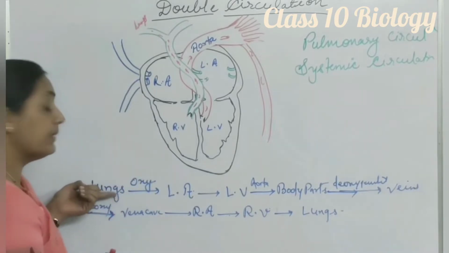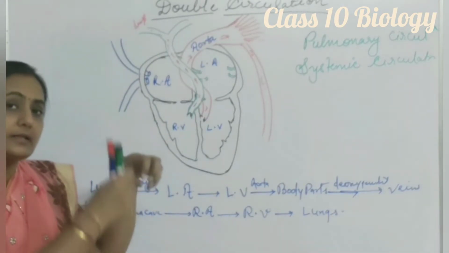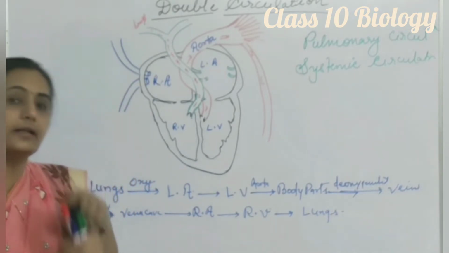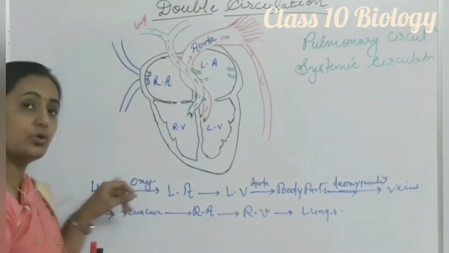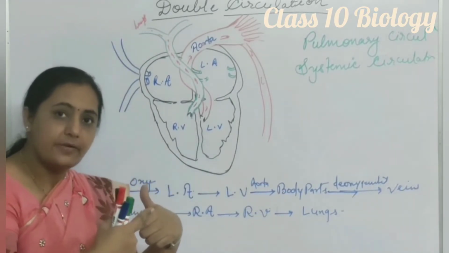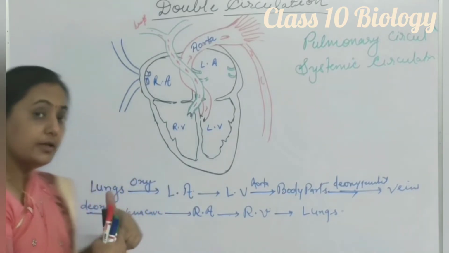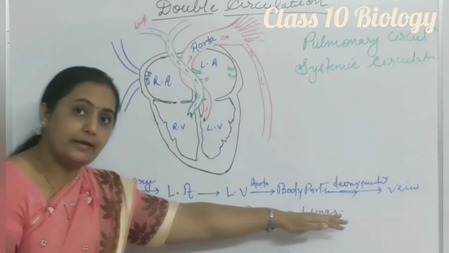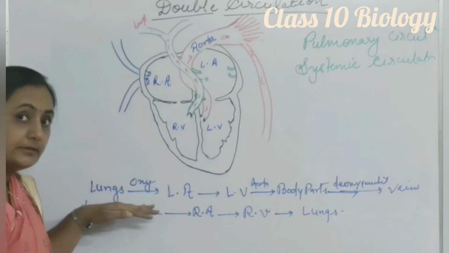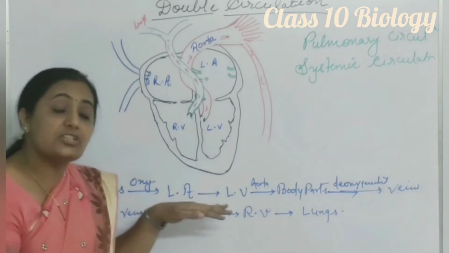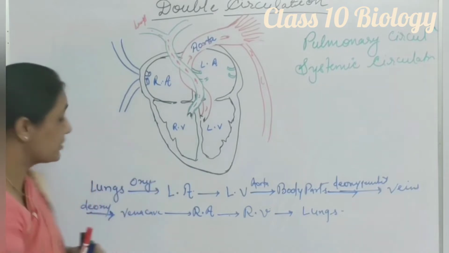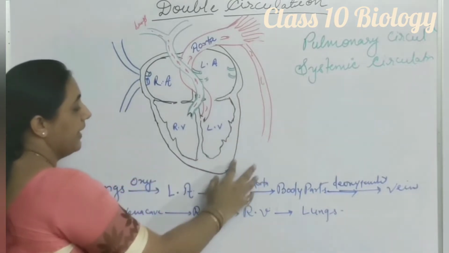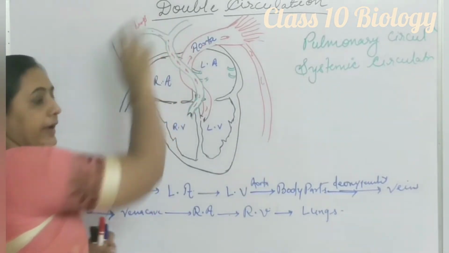For completion of one cycle, blood comes from the lungs and, after completing the cycle, again goes back to the lungs. Why does it come from the lungs and again go back to the lungs? Because in the lungs only the exchange of gases takes place, where oxygen is added to blood. So this oxygenated blood from the lungs goes to the heart, from the heart goes to the body parts, and again comes to the heart, now deoxygenated. For oxygenation, this blood has to go to the lungs again. So the same blood has to pass twice through the heart, once from the left side and then from the right side, and then go back to the lungs.